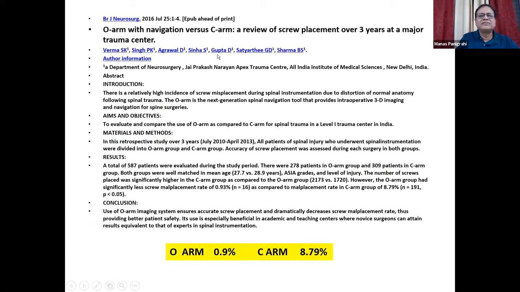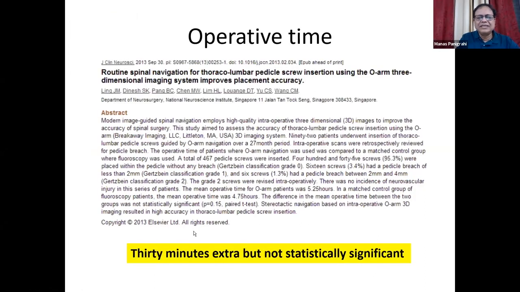And this publication was from All India Institute, Delhi. So this is from 9% to 0.9%. This is a significant achievement by using navigation technology or O-arm intra-operative visualization. Does it significantly increase the time duration with all these gadgets? It's not true. It is about 30 minutes for each case, but it's not statistically significant.